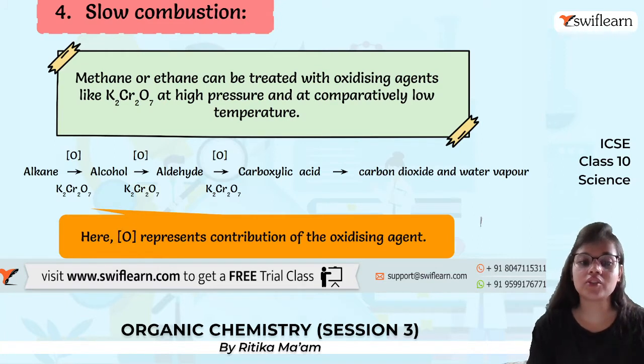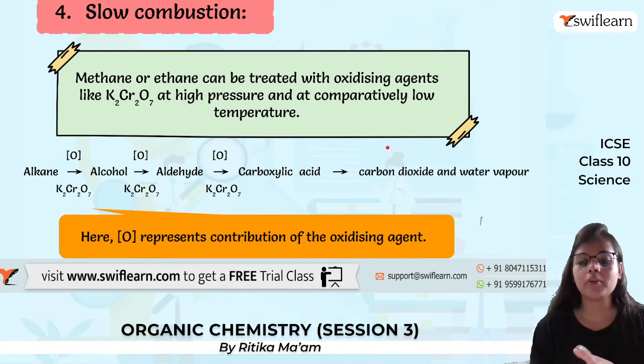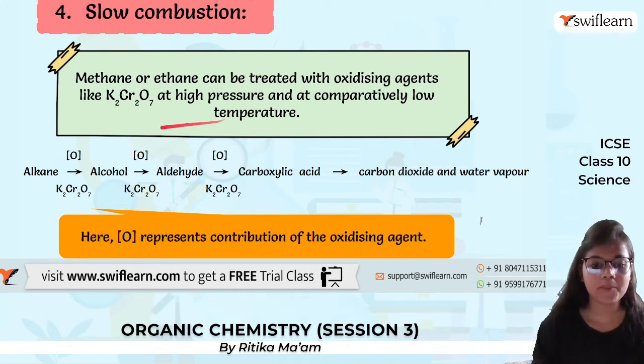Next is slow combustion. Methane and ethane can be treated with oxidizing agents like K2Cr2O7 at comparatively low pressure. So what are we doing? We are oxidizing the alkane, and then we are getting different things. This is how it happens: alkane first gets converted to alcohol, then if we further treat it, it gets converted to aldehyde, then carboxylic acid, and at the last it gets converted to carbon dioxide and water vapor.